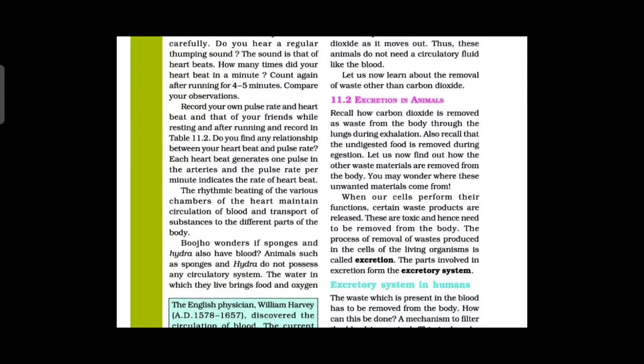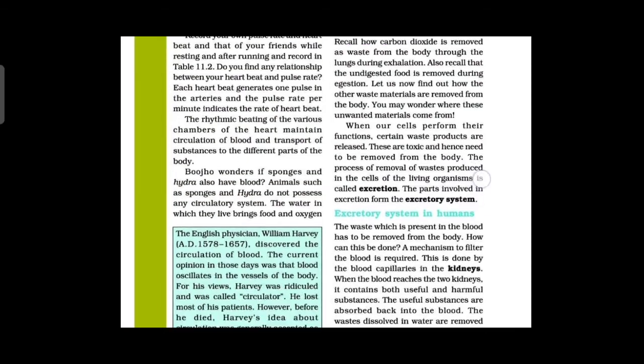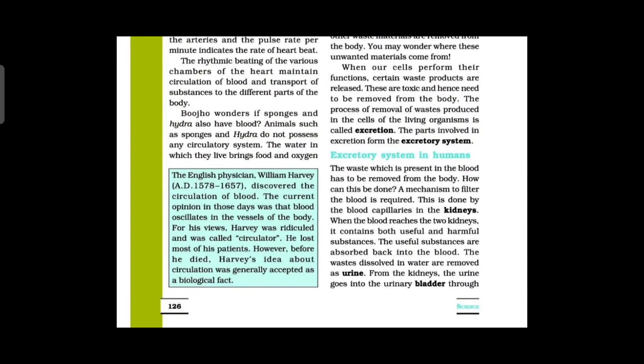Here there is a definition. The process of removal of waste products produced in the cells of the living organism is called excretion. The parts involved in excretion form what? The excretory system. The process is called what? Excretion. The parts that help to excrete are called the excretory system. Now we are studying the excretory system in humans.